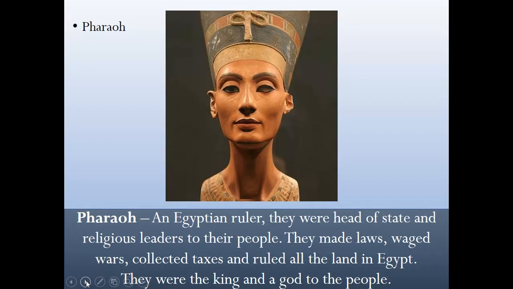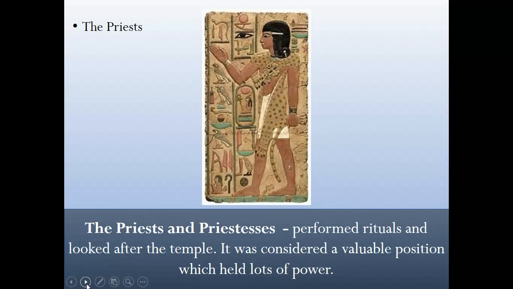Pharaoh. Pharaoh, an Egyptian ruler, they were head of state and religious leaders to their people. They made laws, waged wars, collected taxes, and ruled all the land in Egypt. They were the king and a god to the people. The priests. The priests and priestesses performed rituals and looked after the temple. It was considered a valuable position which had lots of power.